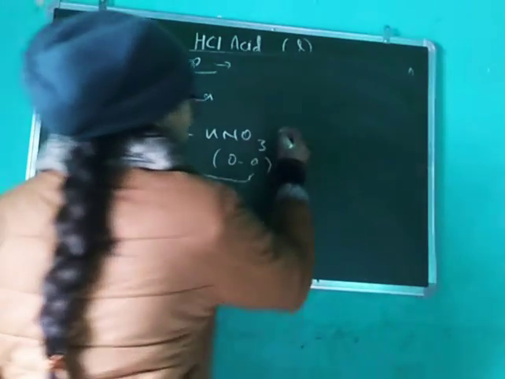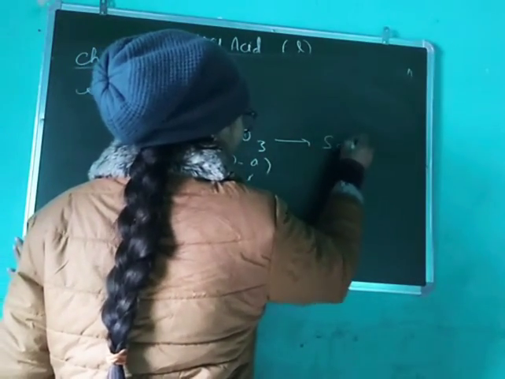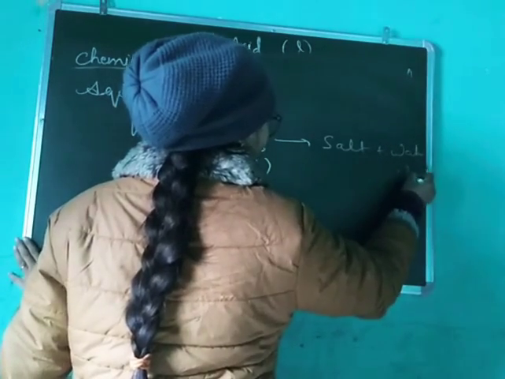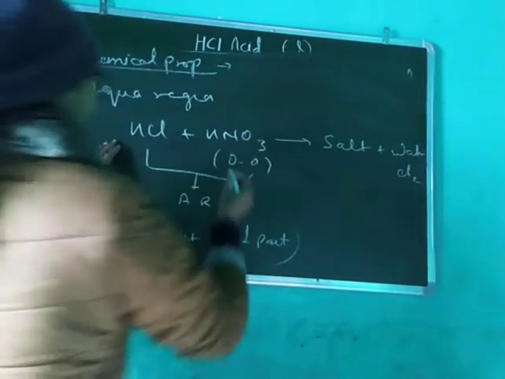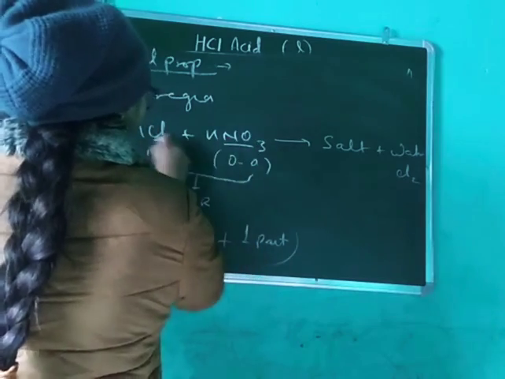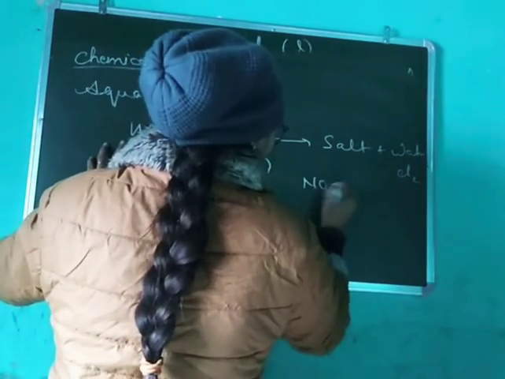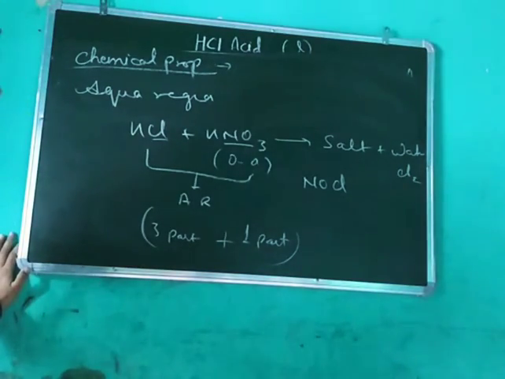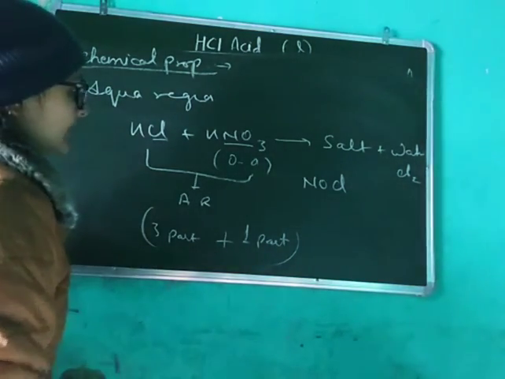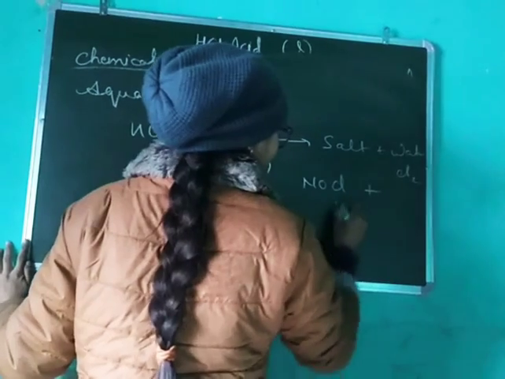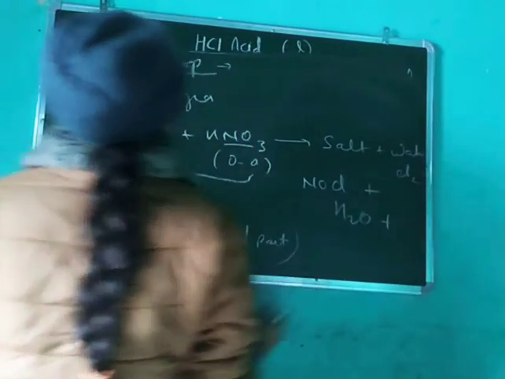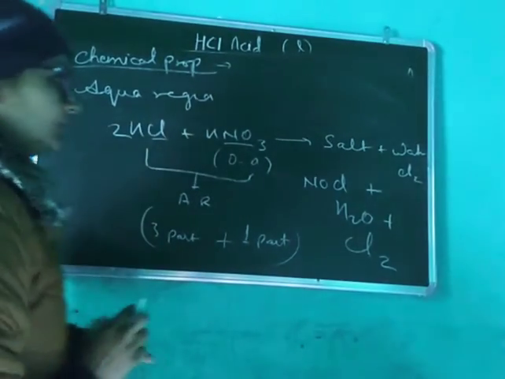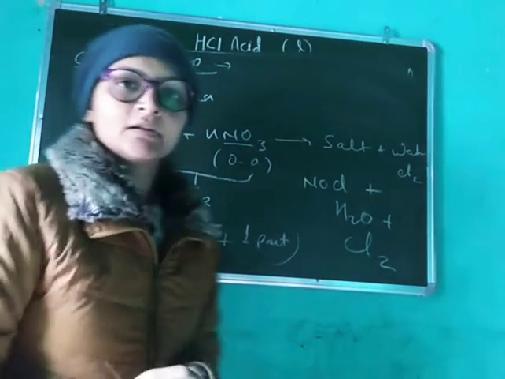It will give similarly a salt, a water molecule and Cl2. The salt will be NOCl, called nitrosyl chloride, and it will give you H2O and Cl2.